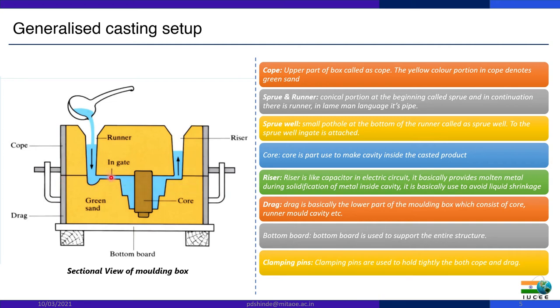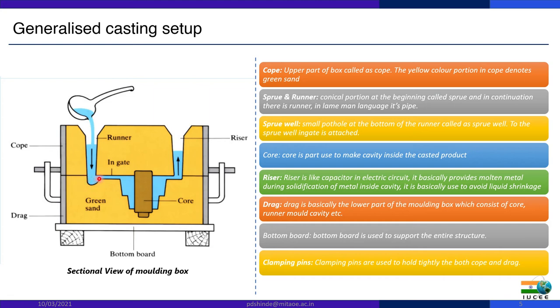So here the sprue well is used, because if we don't provide the sprue well, then the metal directly hits here, and the liquid metal is highly active, so it reacts with the foreign particles of the sand and gets into this cavity, so the casting gets defected, and the overall life of the cast end product also gets hampered.